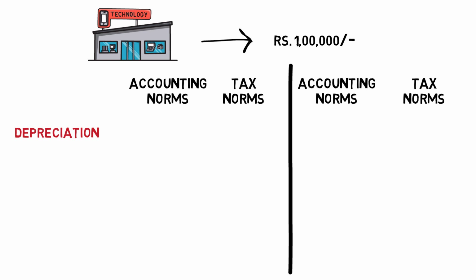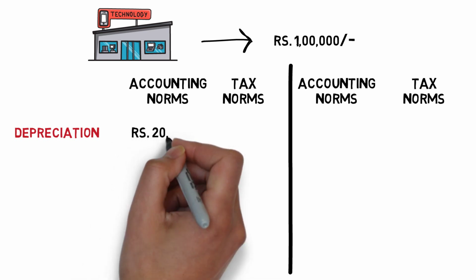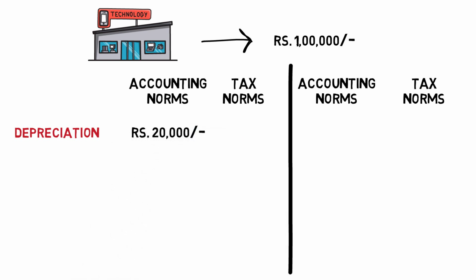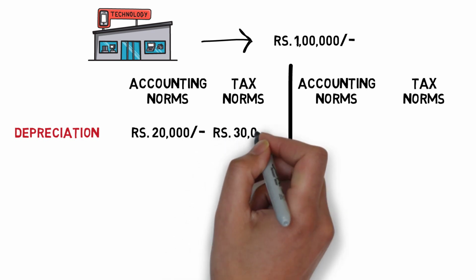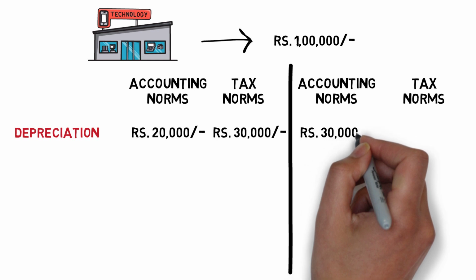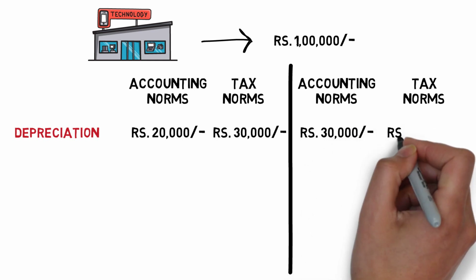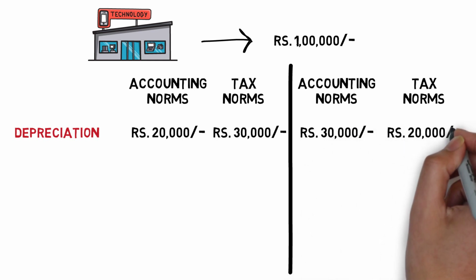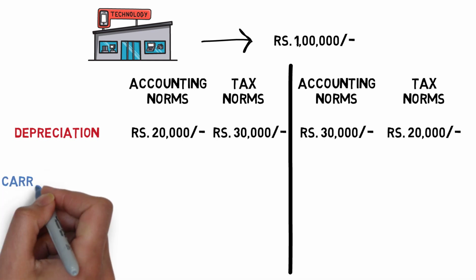In the first case, the depreciation as per accounting norms is 20,000 and as per tax norms is 30,000. And in the second case, depreciation as per accounting norms is 30,000 and as per tax norms it is 20,000. Now based on this, we can determine carrying amount and tax base.